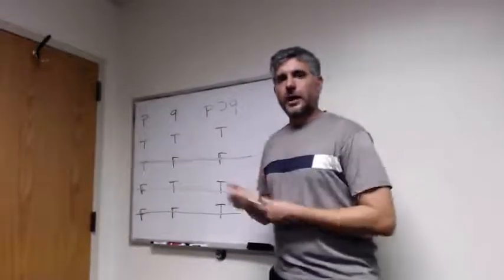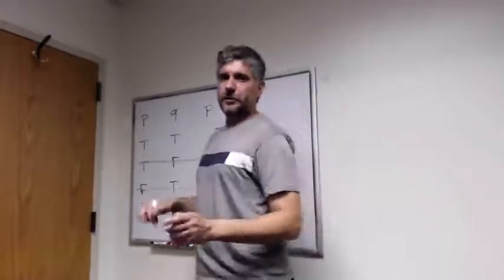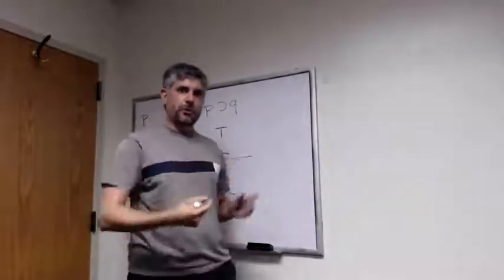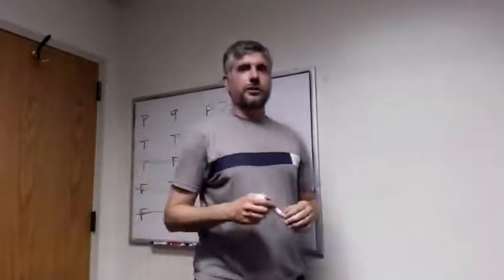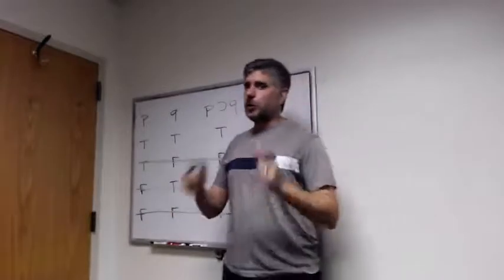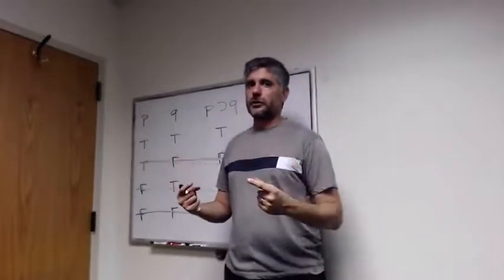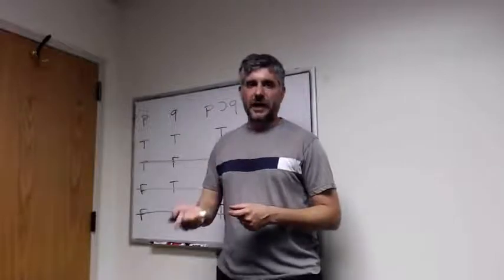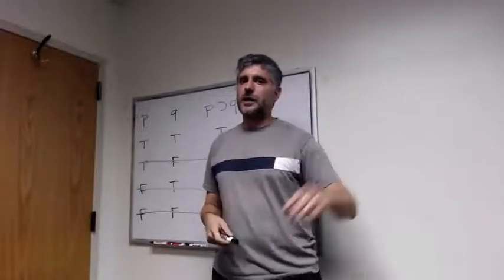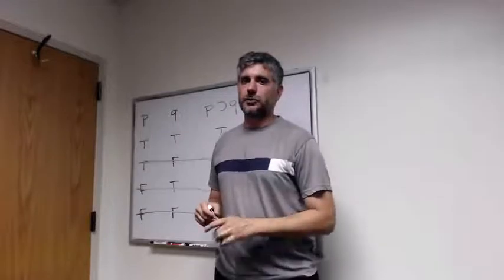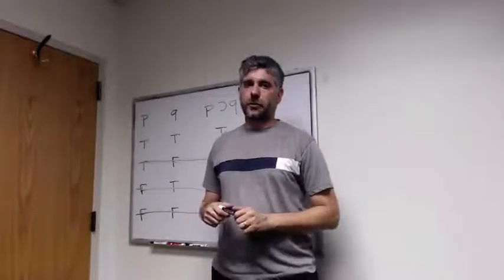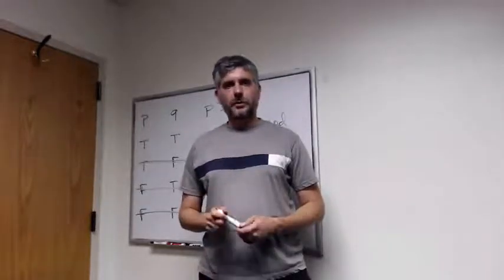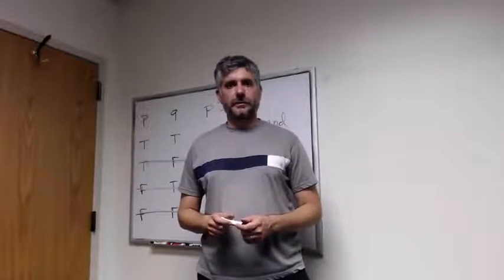So, whenever we have an inference, the first premise of which is P horseshoe Q, the second premise of which is P, we know we can draw a conclusion to the effect that Q, and that inference is going to be valid. There's no possible way for the two premises of that inference to be true while the conclusion is false. And that's why modus ponens is a valid inference.